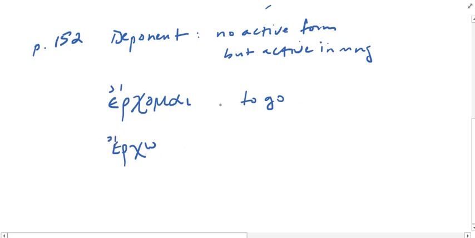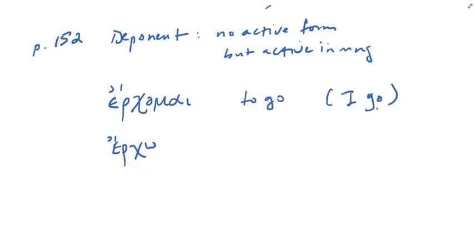If I say erchomai, I go, or I am going, that sure sounds like it's active in orientation, right? I'm the subject and I'm actually physically moving my legs or moving along somewhere. So that is active in its meaning, but there is no omega here.